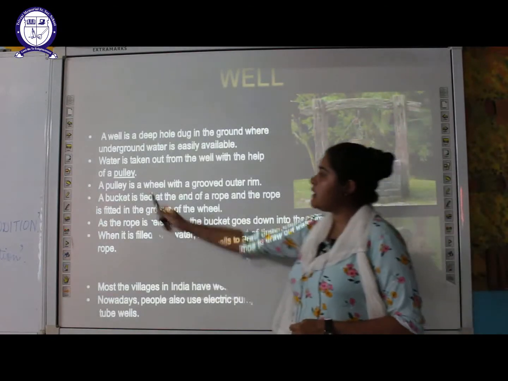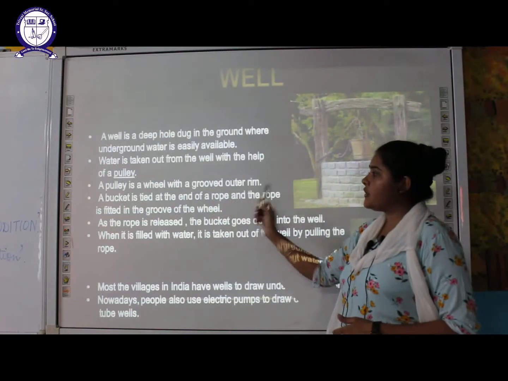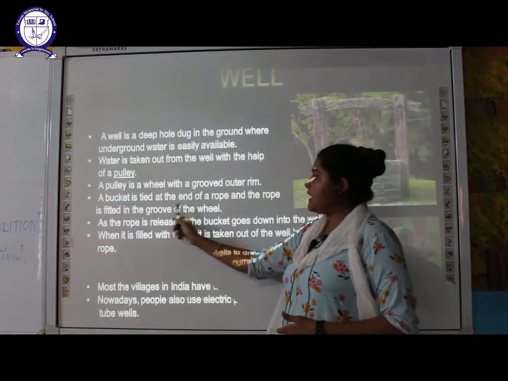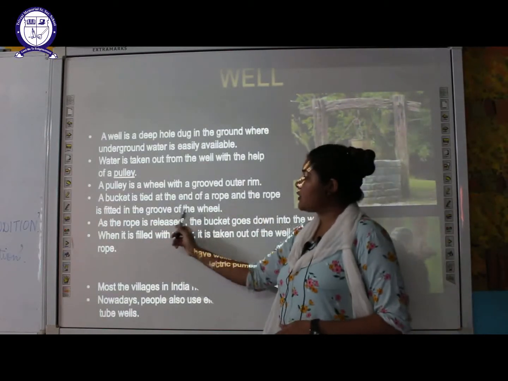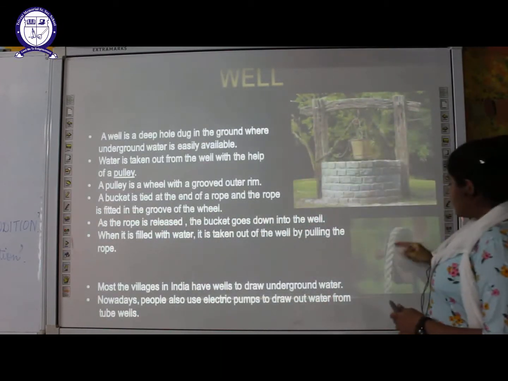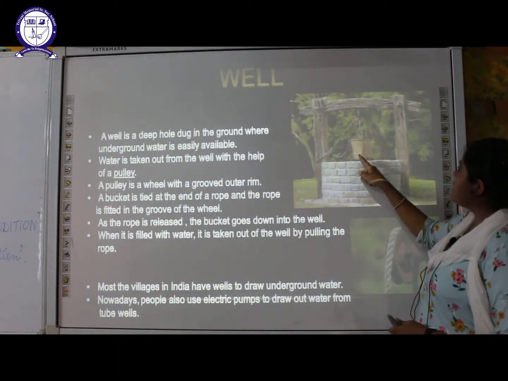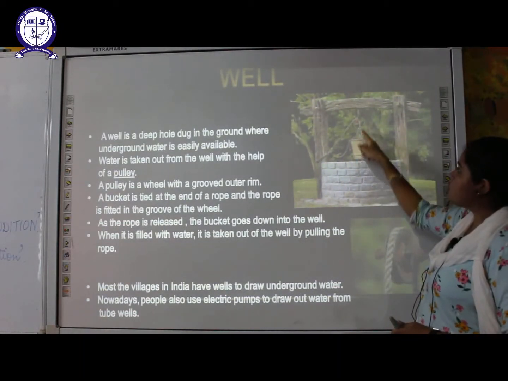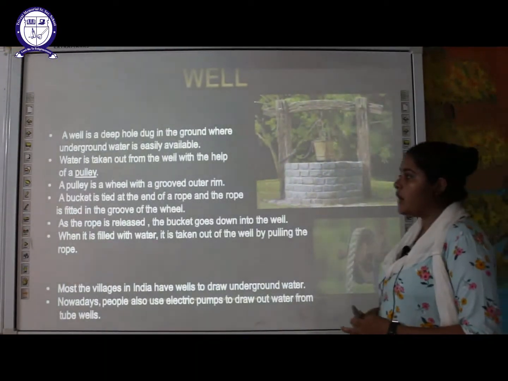So how does it work? A pulley is a wheel which has a grooved outer rim. The bucket is tied at one end of the rope, and the rope is fitted in the groove of the wheel. As you can see in this diagram, the bucket is attached to one end of the rope. The other end of the rope is attached to the groove of the wheel.